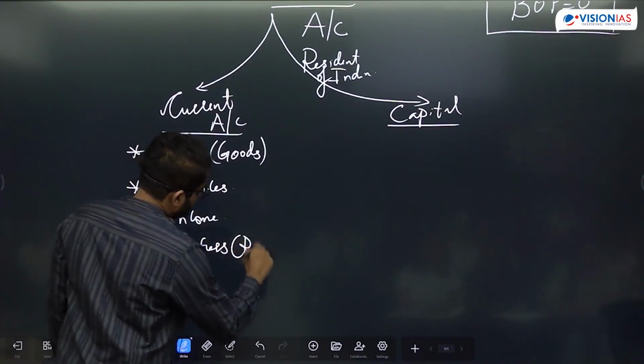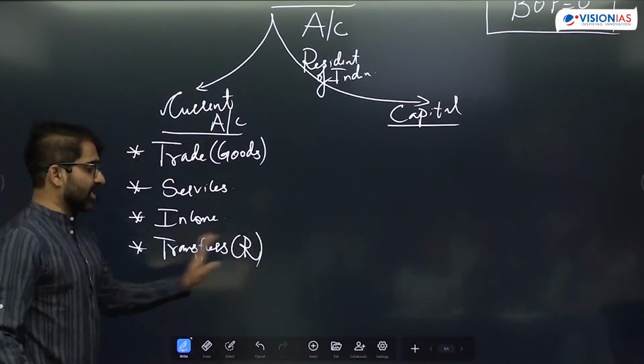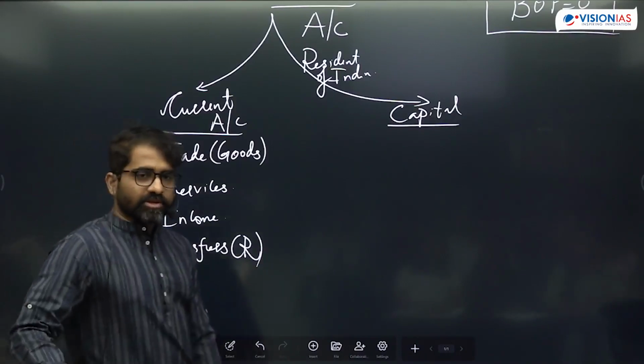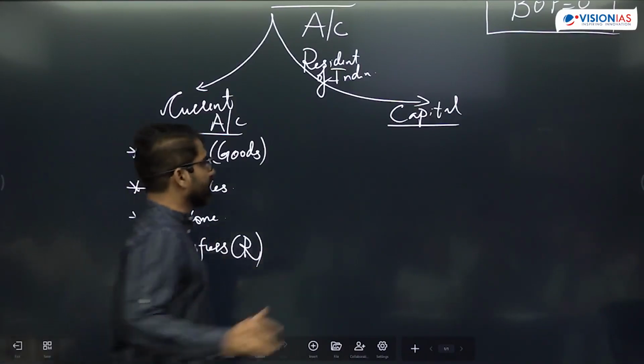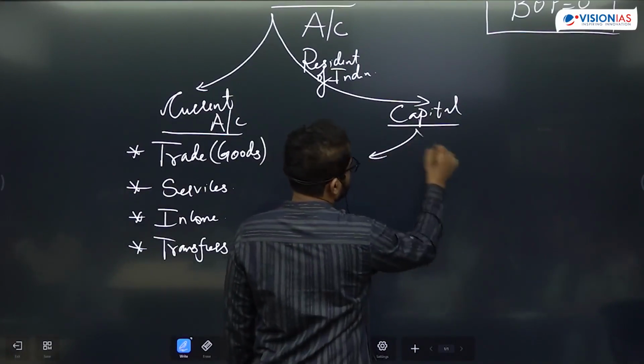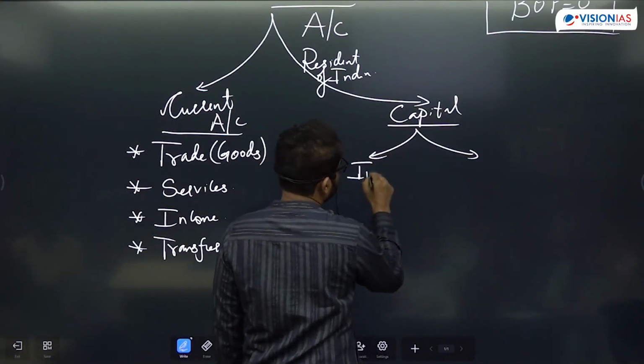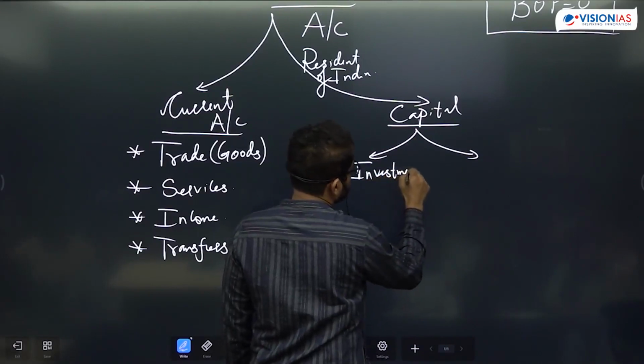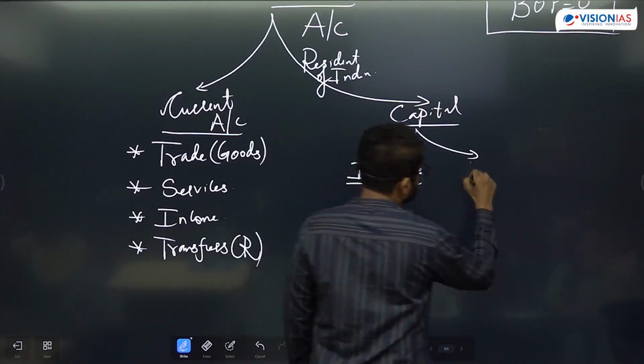So our remittances are also in this transfer segment, right? Remittances will also be part of the transfers, right? In the capital account, basically we have what? We have one, we talk about investments, and two, borrowings.